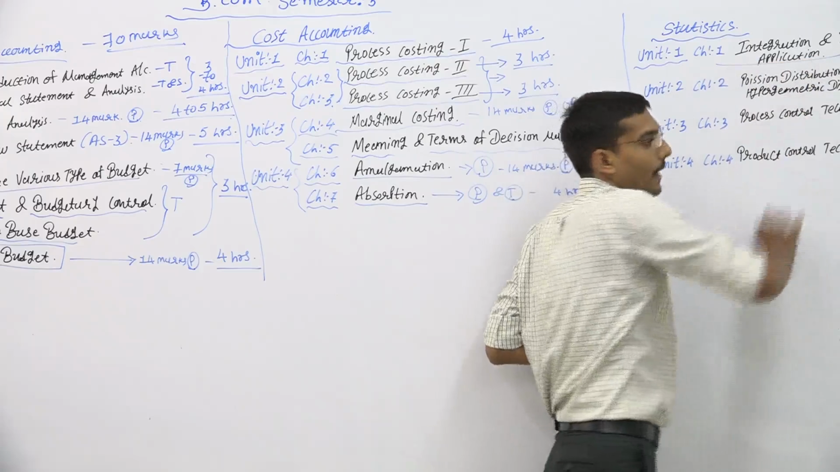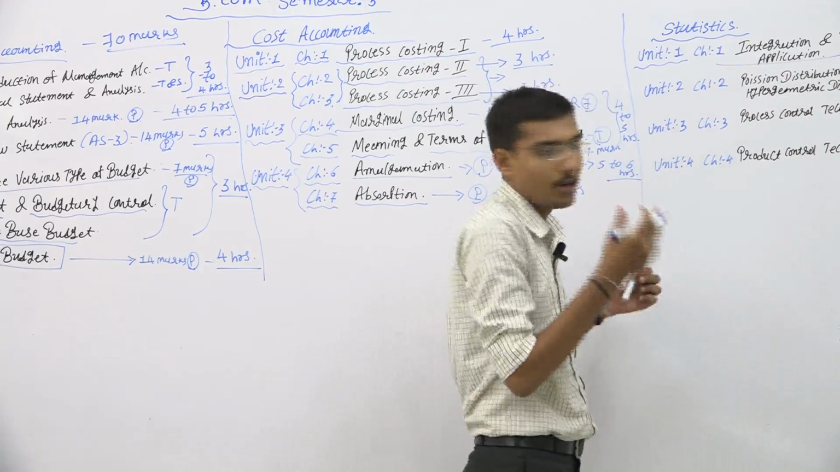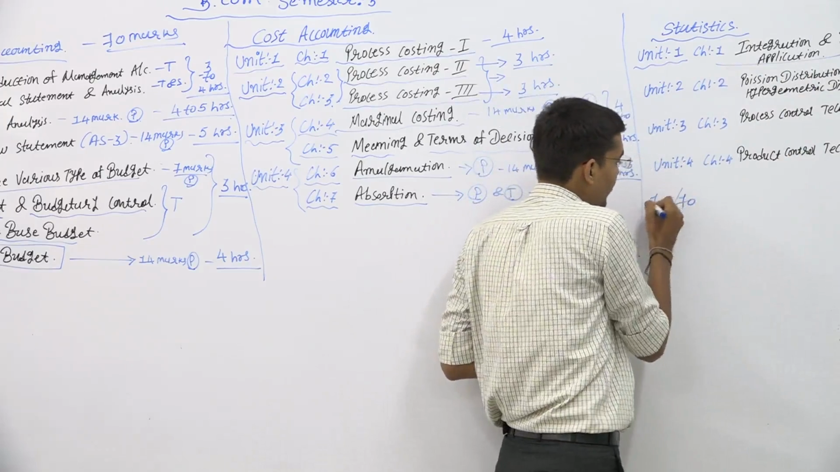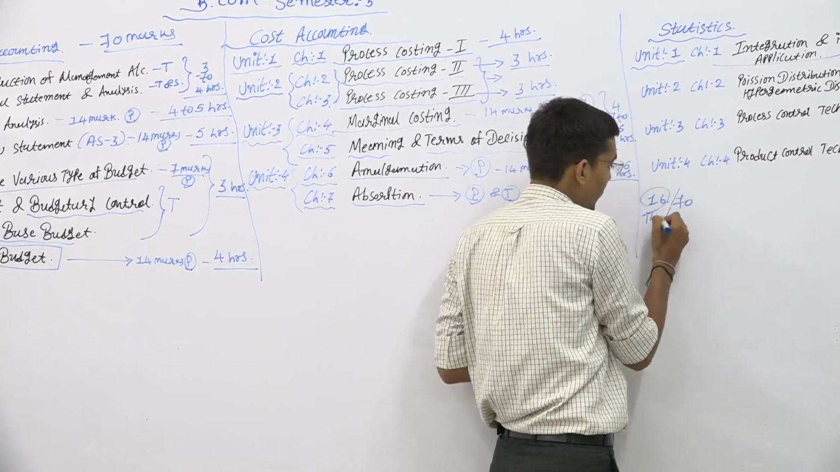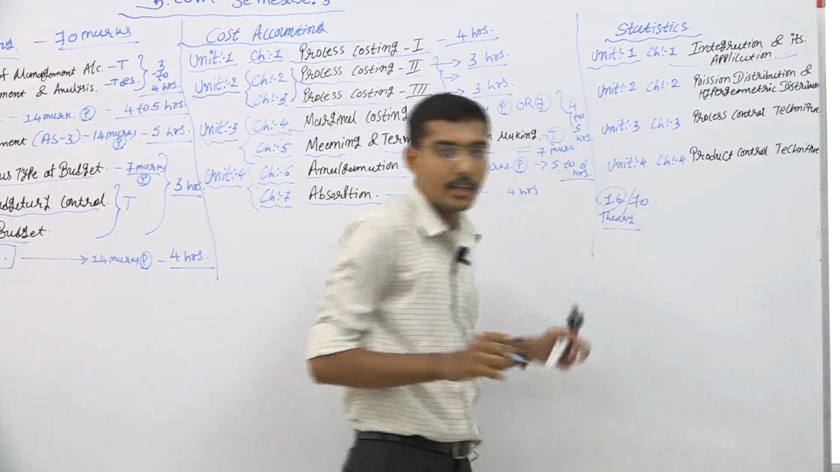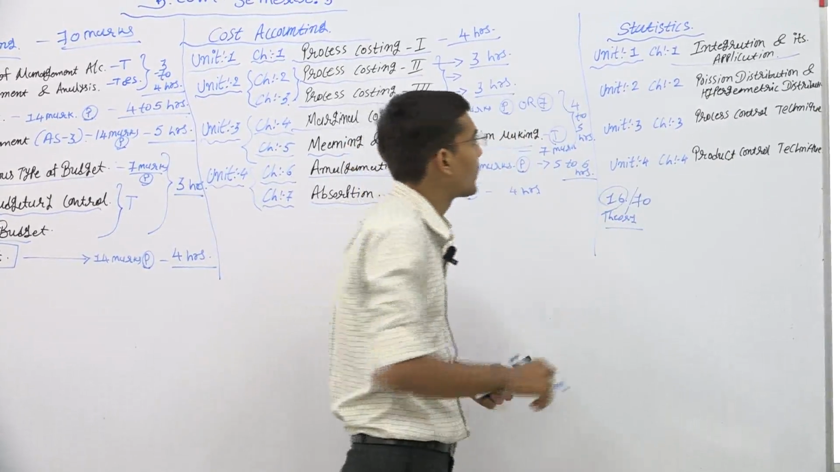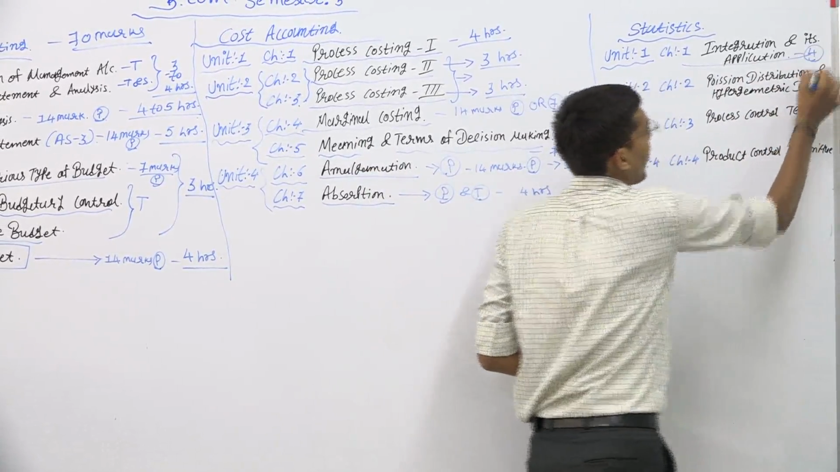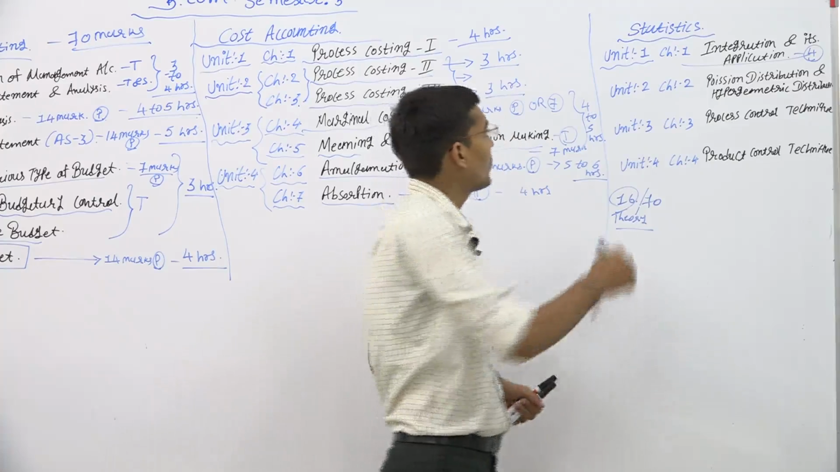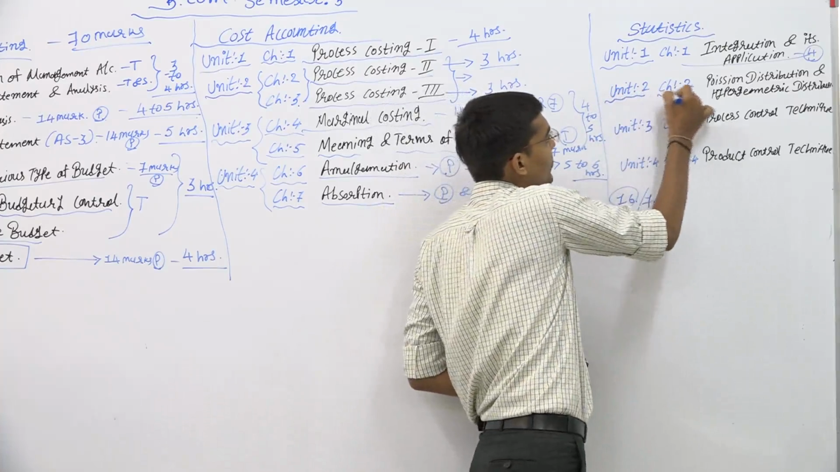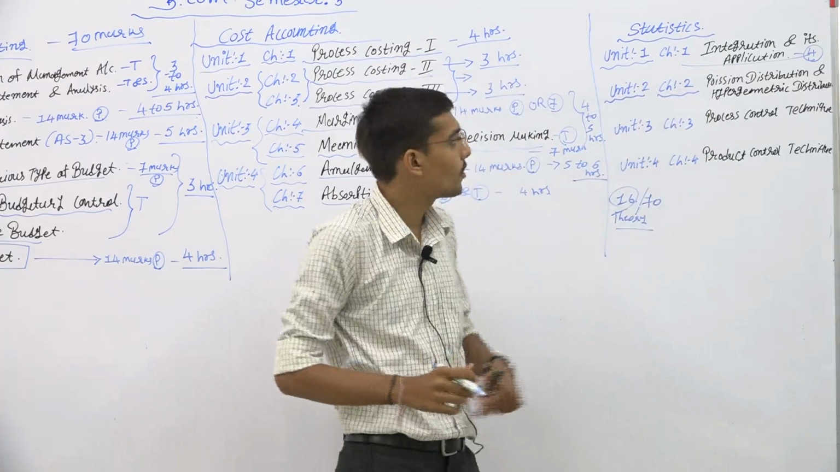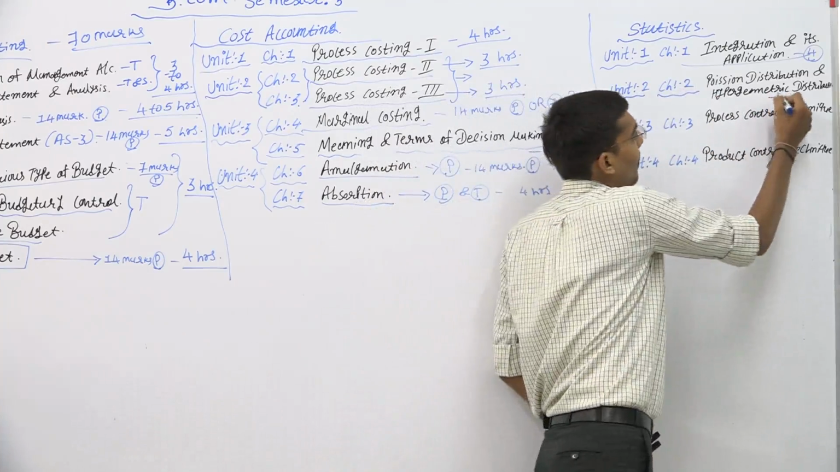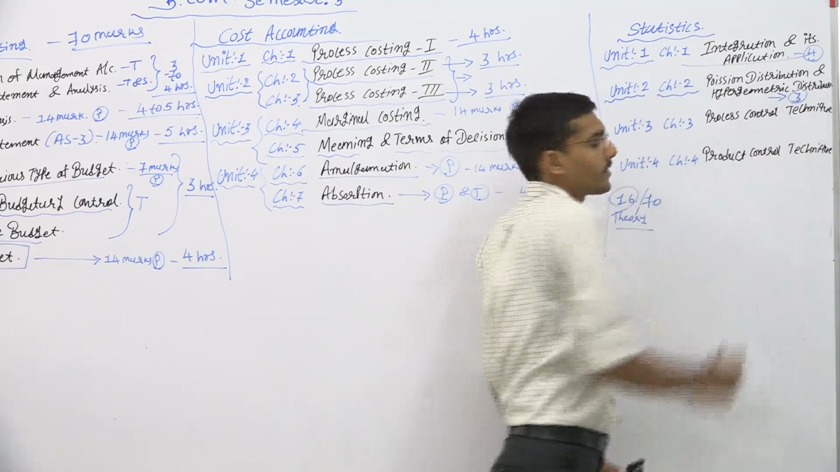That is totally practical as well as theory, and 16 marks out of 70 are asked from this one subject. It will take maximum 4 hours. Now moving on to the next unit, unit number 2, chapter number 2, Poisson distribution and hypergeometric distribution. It will take maximum 3 hours.